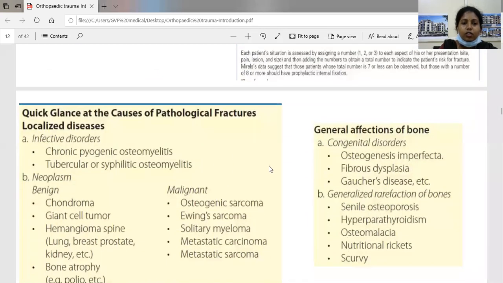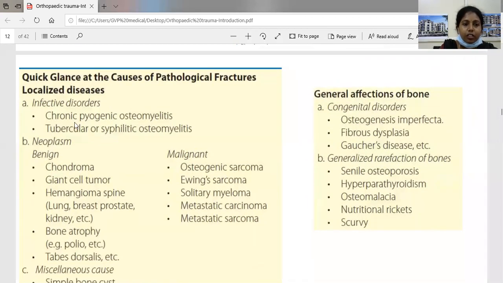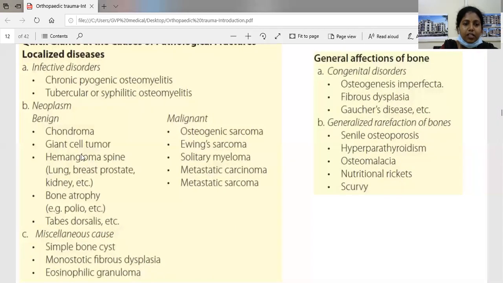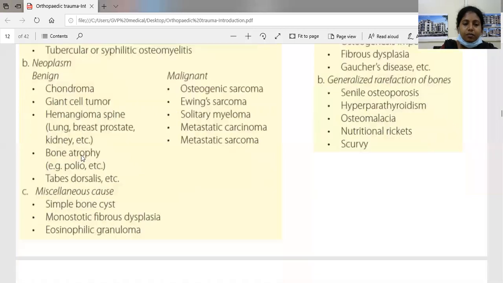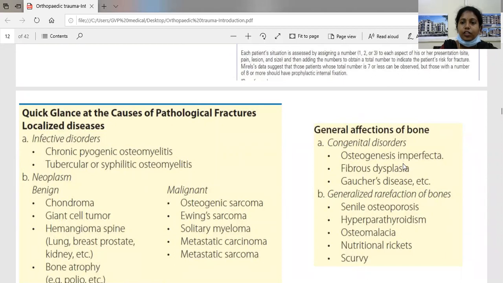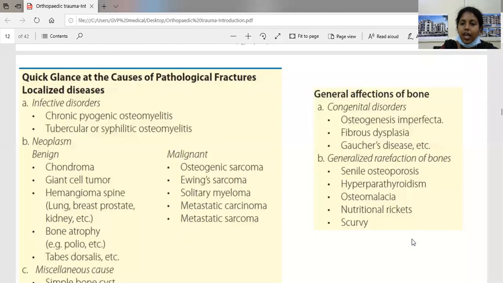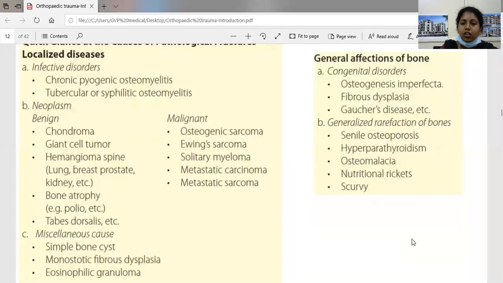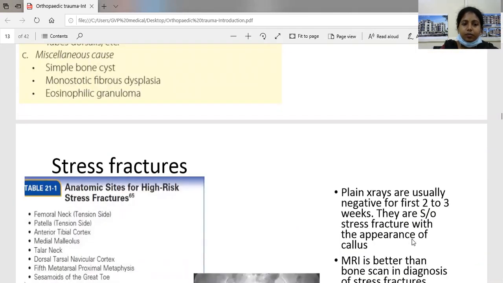So these are the causes of pathological fractures. It can be due to infective disorders, as I told, such as chronic pyogenic osteomyelitis, tubercular or syphilitic osteomyelitis, or due to neoplasm, such as benign or malignant neoplasm, and some other miscellaneous causes. What are the general affections of the bone? Either congenital disorders like osteogenesis imperfecta, fibrous dysplasia, and generalized rarefaction of the bone such as senile osteoporosis, hyperparathyroidism, osteomalacia, scurvy, and nutritional rickets.